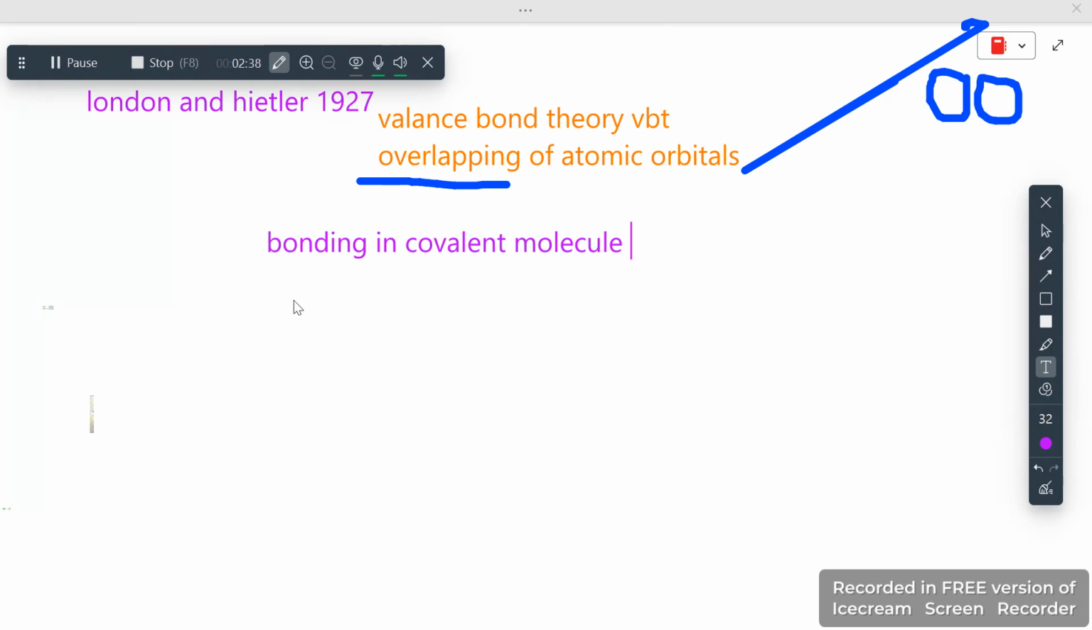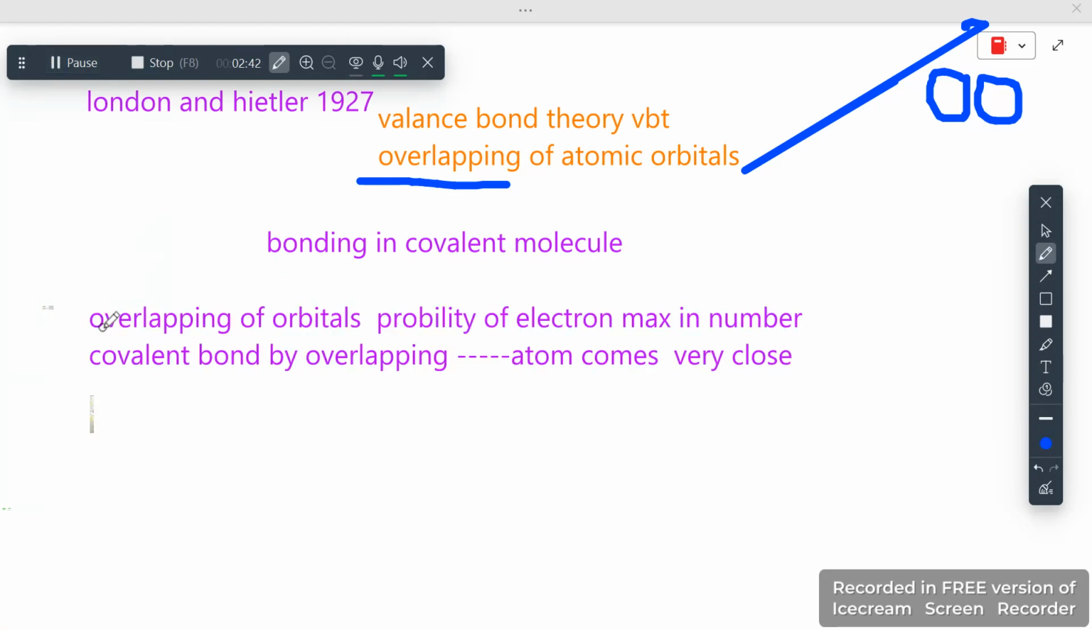But let me just write a few statements. Okay, so I just wrote how the overlapping of orbitals works. What does it tell? This tells about the finding of electrons, which are maximum in number in the valence shell. Okay, every change would appear only in the valence shell.